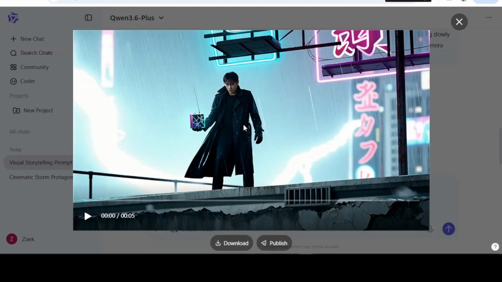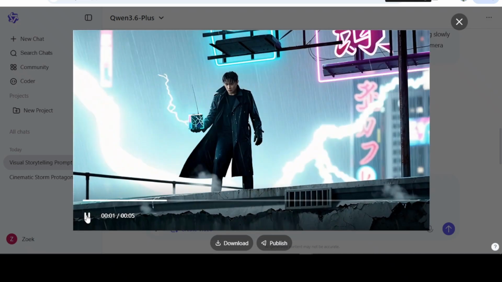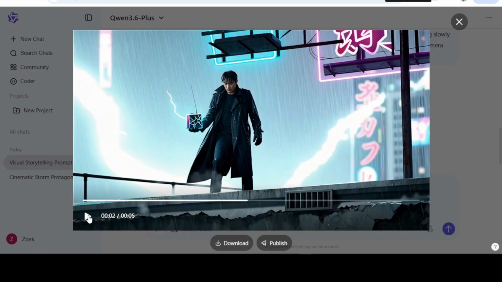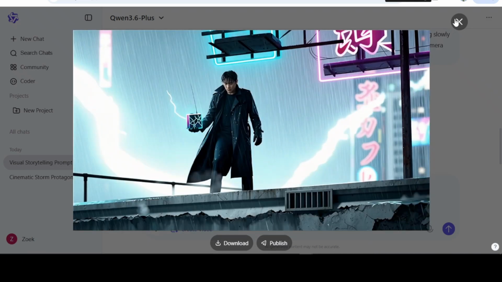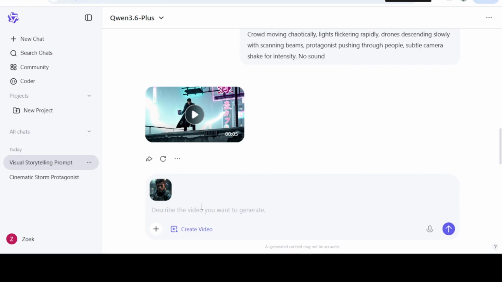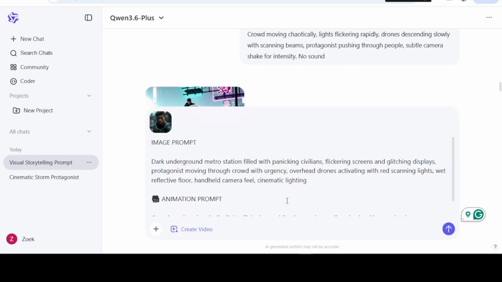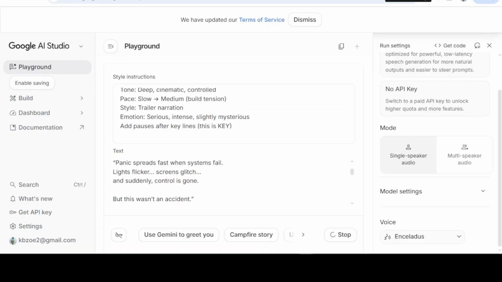You see, there is no consistency in the character. Remember, the first one is not looking like this. So for us to maintain consistency, but let's play and see. This is amazing, but this is not what we are looking for because there's no consistency at all. So for us to maintain consistency right from scene one, you make sure you upload your image and place your prompt. Head over to our Google AI Studio to hear the voice.